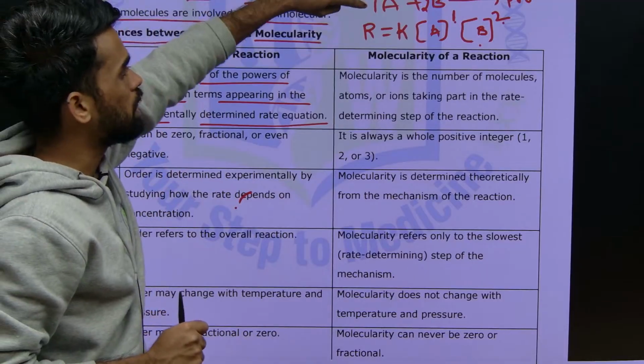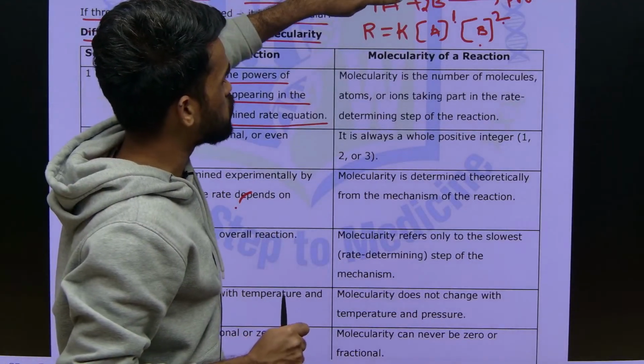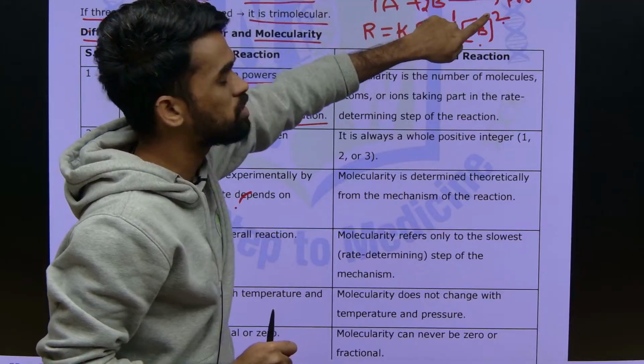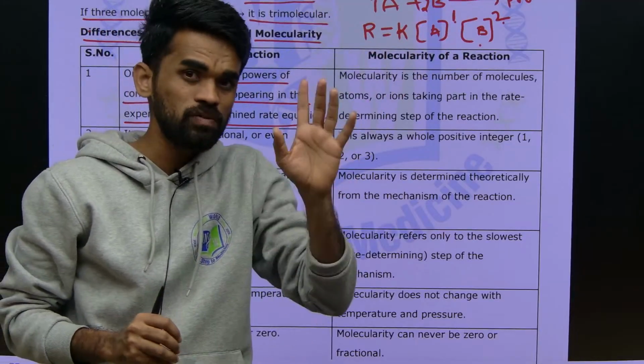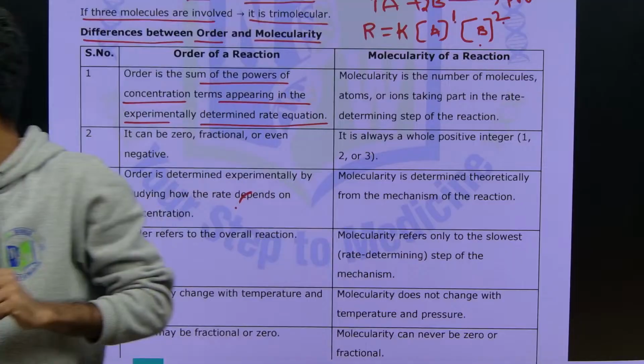Only for elementary reactions, if it is mentioned like this, take their stoichiometric coefficients as their orders, not for complex reactions. Remember this statement.